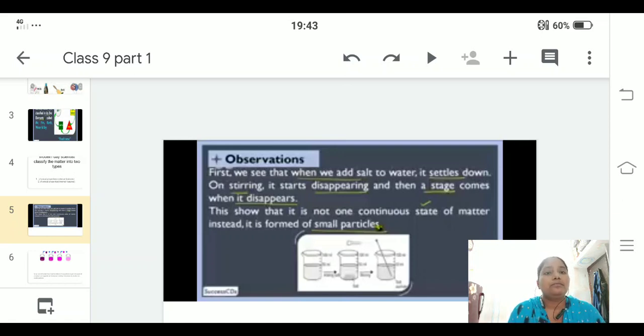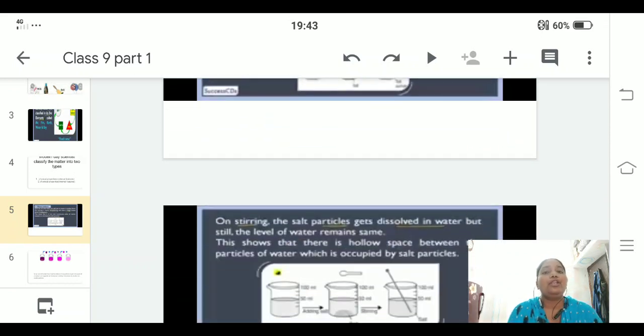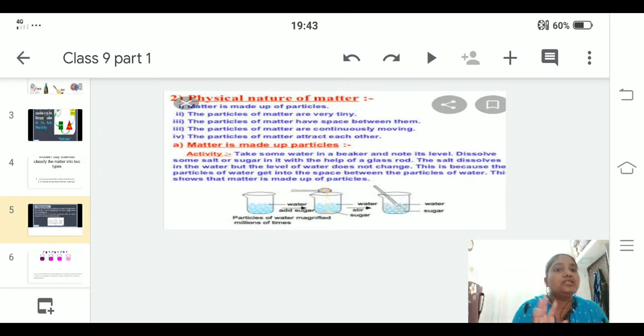And these particles do not settle down. You will see the level of water does not change, because the hollow space present in the water, or the space between the particles, is occupied by the particles of sugar or salt. Clear?